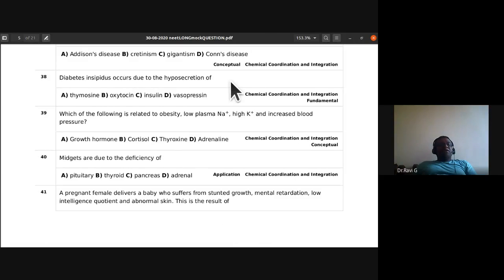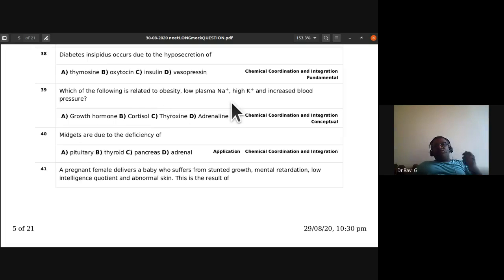Diabetes insipidus occurs due to the hyposecretion of thymosin, oxytocin, insulin, vasopressin. Which is the answer for it? Vasopressin is the answer. Another name for vasopressin is antidiuretic hormone. So you can also call vasopressin as ADH, antidiuretic hormone.